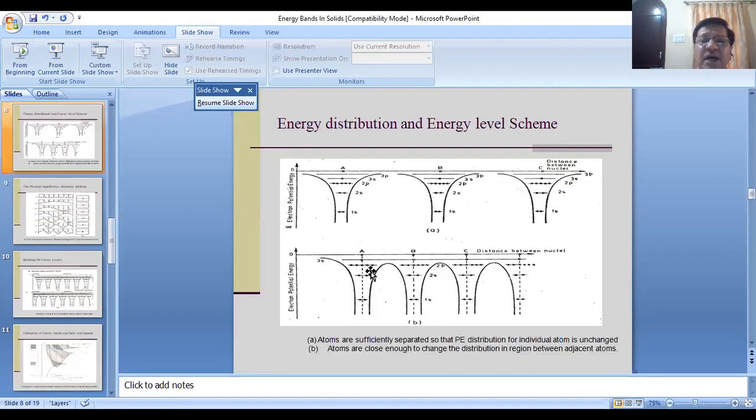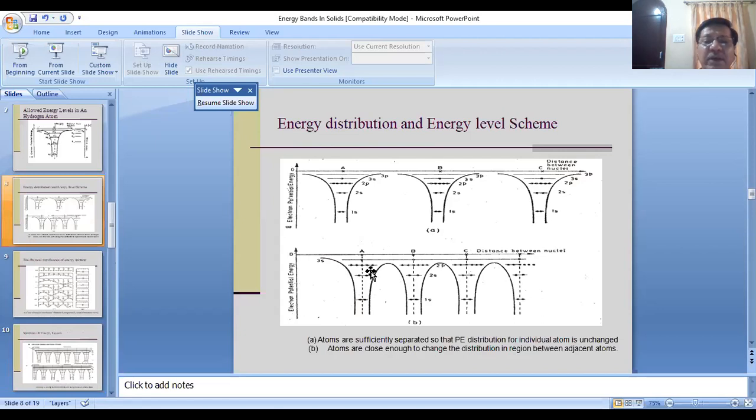Look at this picture. Here I have mentioned the various quantum states. You have the 1s level. The 1s level has two quantum states. It can accommodate 2 electrons per atom, so you can see 1s2. Similarly, I have mentioned 2s2.